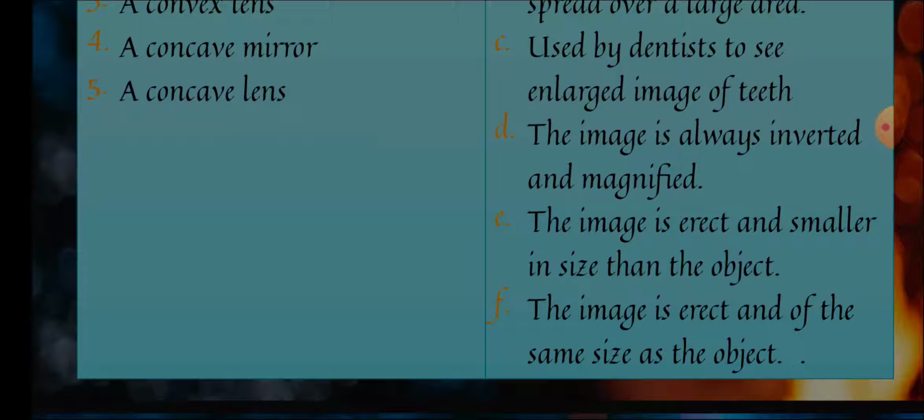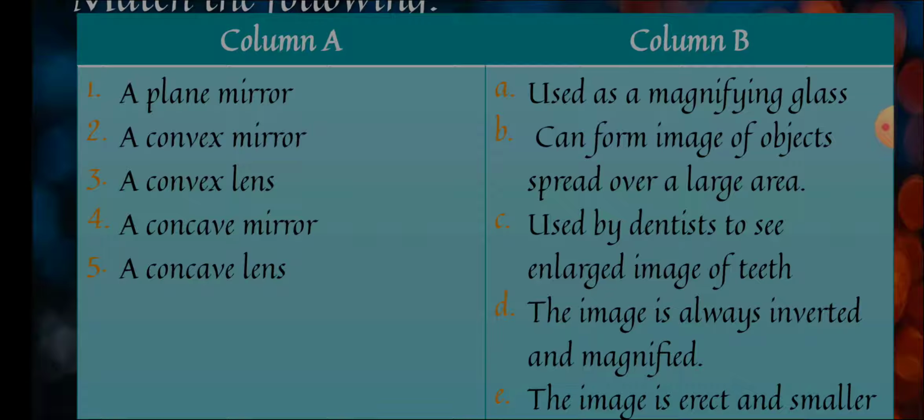प्लेन मिरर की यही कैरेक्टरिस्टिक है कि it will give you same size image. Second is convex mirror. Convex mirror used in magnifying glass, no, because it will always give you a smaller image. So find out whether it is given. It is written can form image of object spread over a large area. So this will be the answer, because it will give you a smaller image and also give you the whole surrounding in a small diminished image. So the answer will be B.